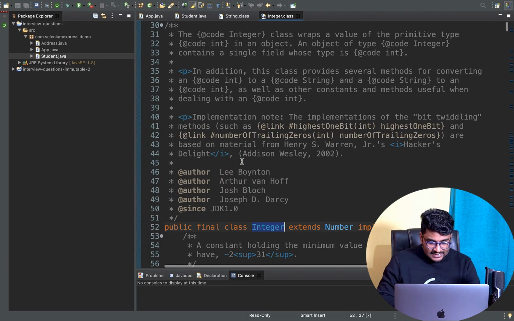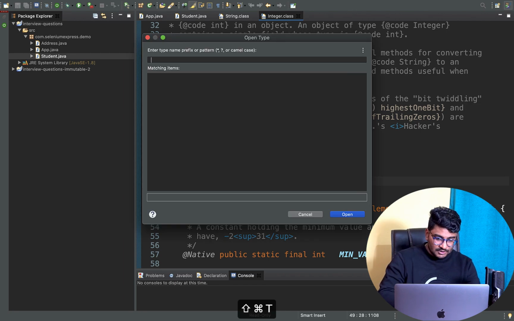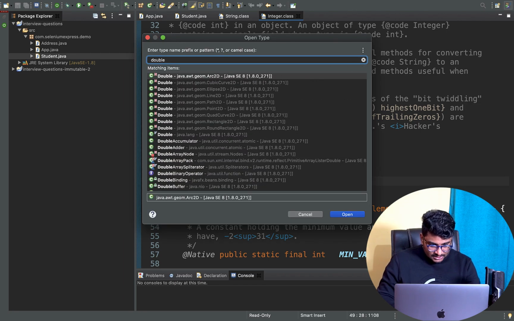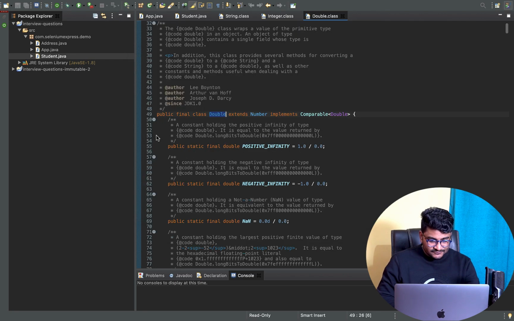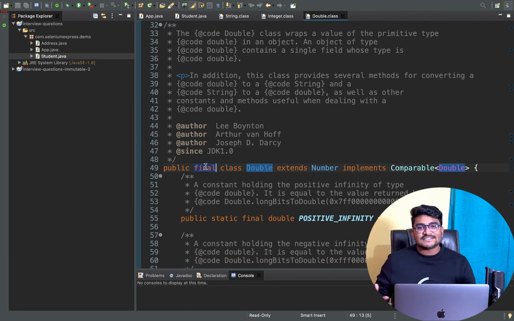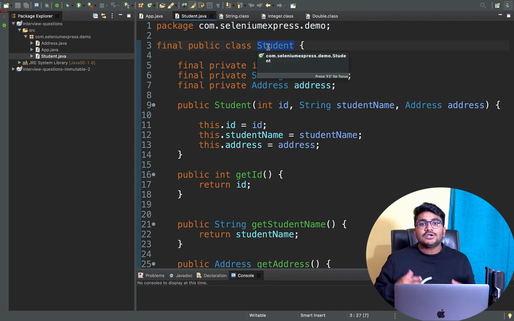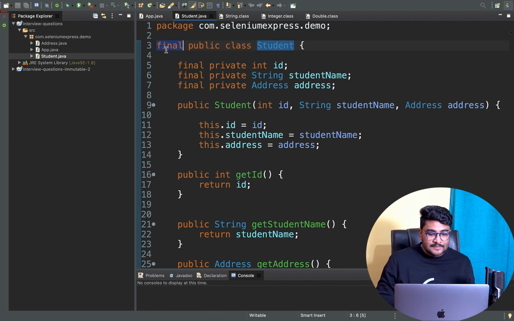If you open up Double from java.lang, you can see an F mark here that stands for final. So whatever classes we use as a key in the HashMap, they are final. And the custom immutable class that we created in our last session, we have also made final.